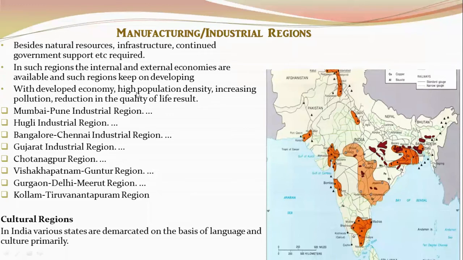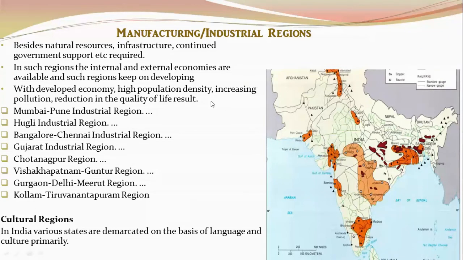You can just go through these various manufacturing regions of India, which have been marked over here. One of the interesting features in these regions is that they have both internal and external economies available. This makes them keep growing. Earlier, it was just Mumbai and Pune. Now the whole thing has become the Mumbai Pune megalopolis region. Or the Mumbai Pune and Ahmedabad, that is the Gujarat industrial region, the whole thing has become one huge region because of development.